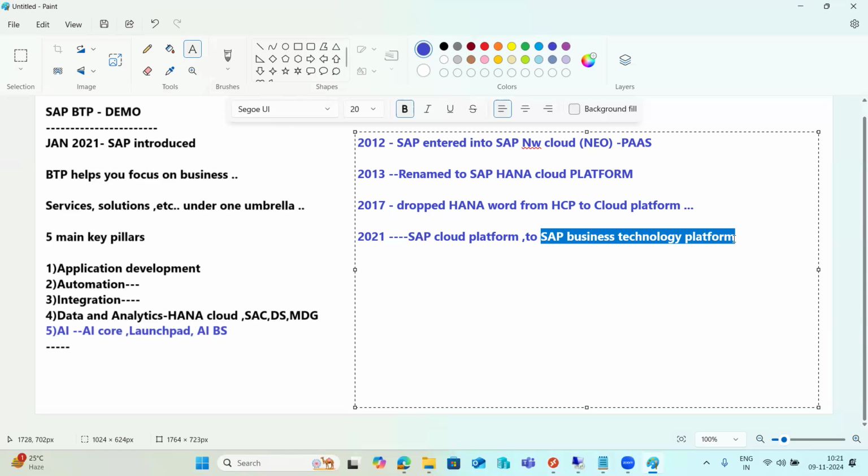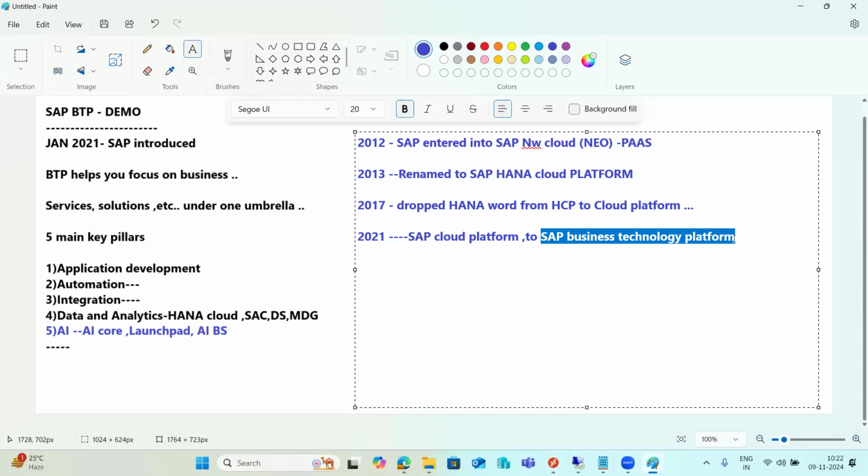So if you ask me, sir, why was Cloud Platform not a good naming convention, why did they rebrand to SAP BTP, Business Technology Platform? Because they are providing more than that. Initially, the Cloud Platform was focusing on cloud-based services for the business.